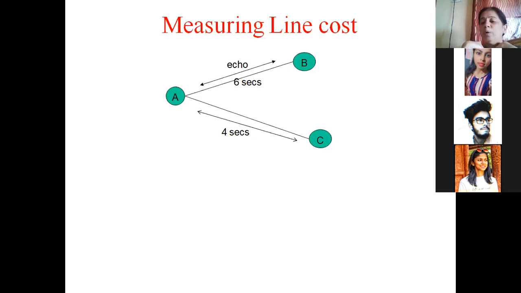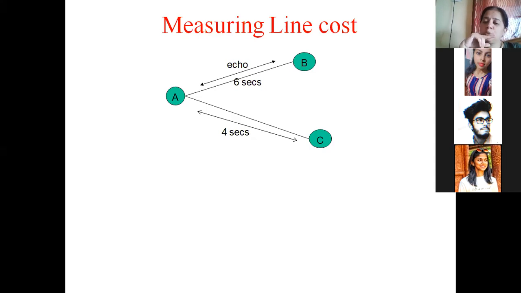But we don't want round trip time. We never send packets back generally. If a router is connected to another router, it is only one way. Once it transmits the data, its task is done. So this round trip time is divided by 2 and that amount of time is calculated as the line cost. I hope you people are understanding what is meant by line cost. Line cost means the cost, or the time required, for a packet to go from the source router to the destination router.